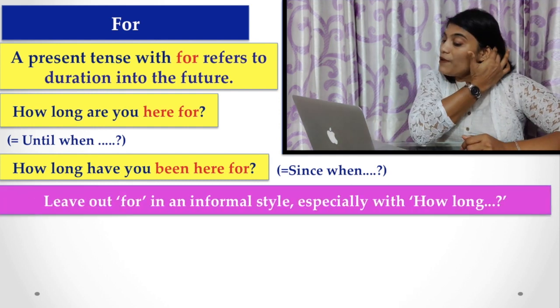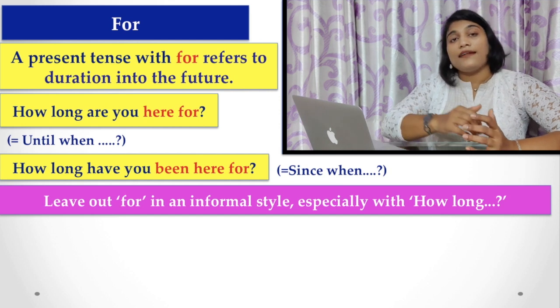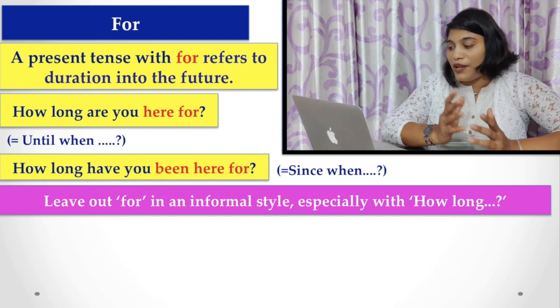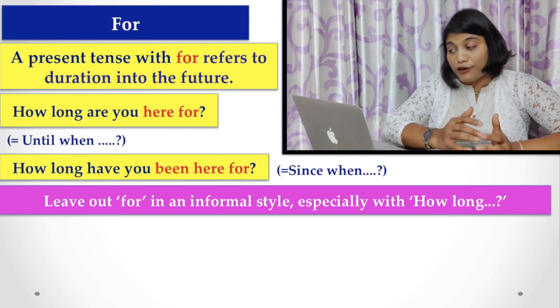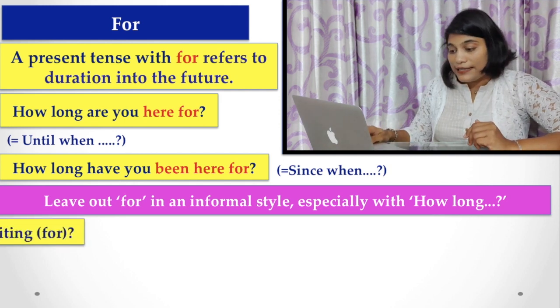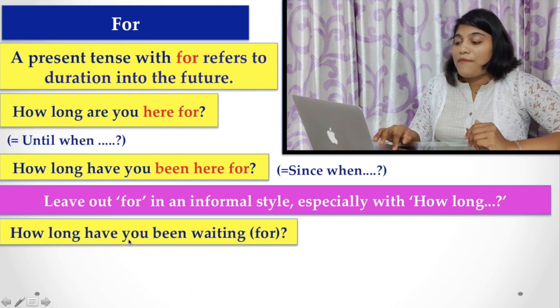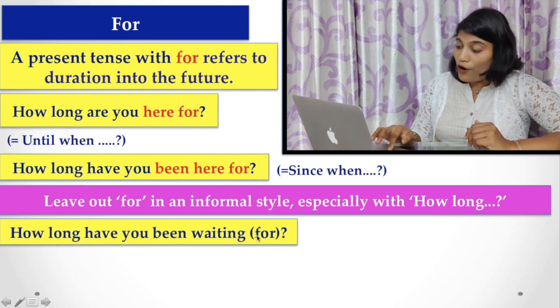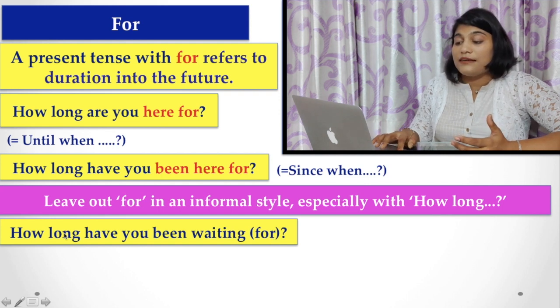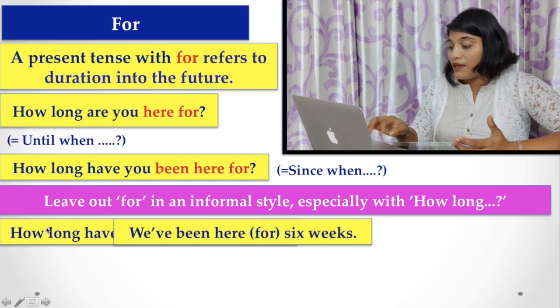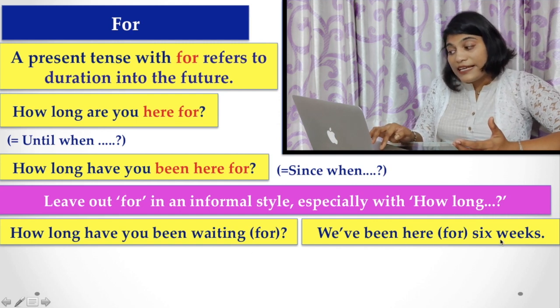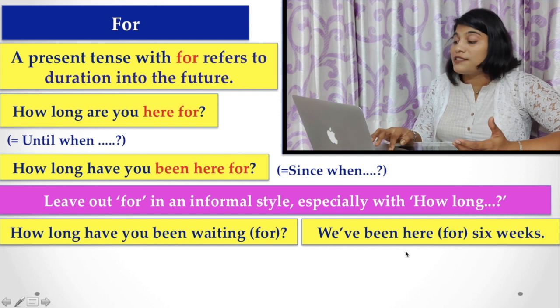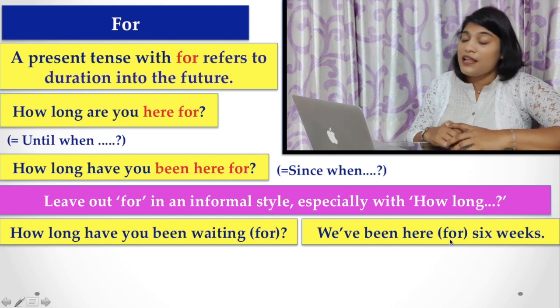Sometimes you may leave out for in informal style. You may not use for, especially with words like how long. For example, how long have you been here waiting? You may not use for with the words how long. Similarly, we have been here 6 weeks, with for in brackets, because the sense is how long, so you may not use for in an informal style.